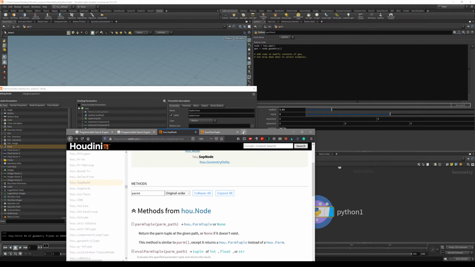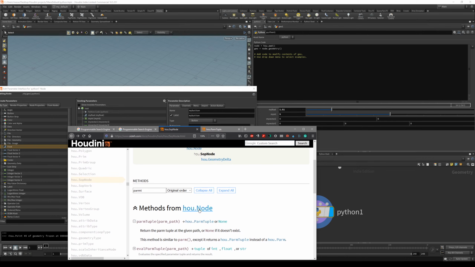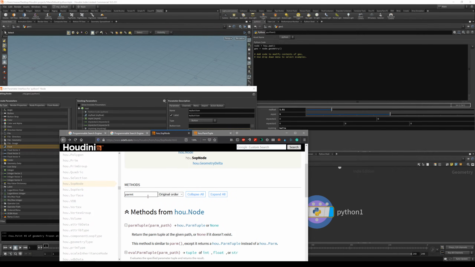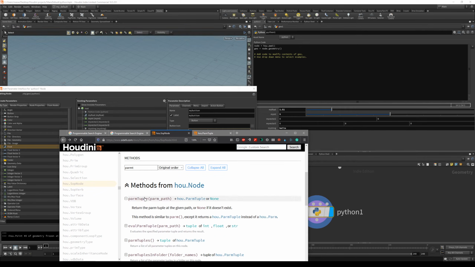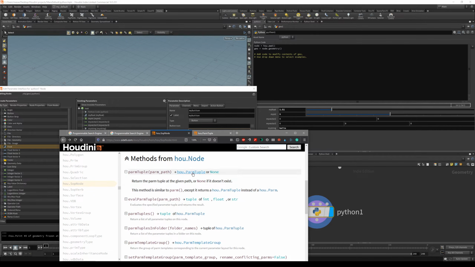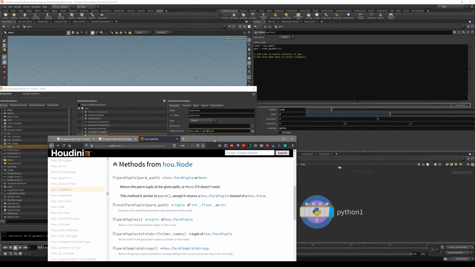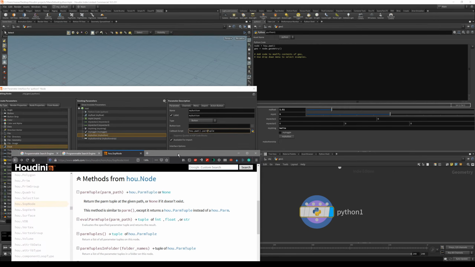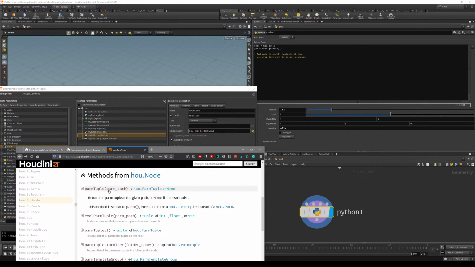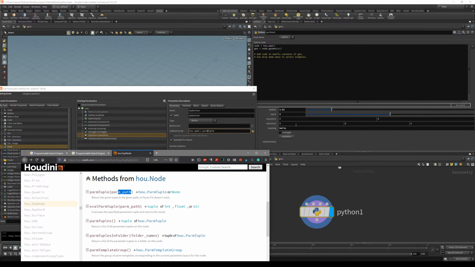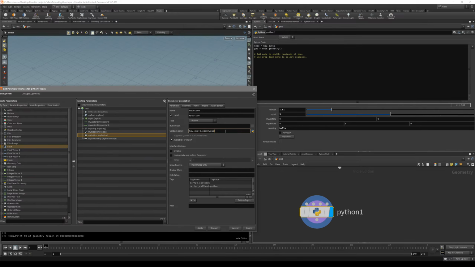So we know that we are now at the hou.sub node, and what we want to use is parmTuple. So I just search for it. There it is. As you can see, it's going to return the parmTuple object. Once we're inside it, we have to give it a parameter path. For the path, we know that these two values are basically vectors 2 and 3. So let's give it vector 2. It's my vector 2, like that.